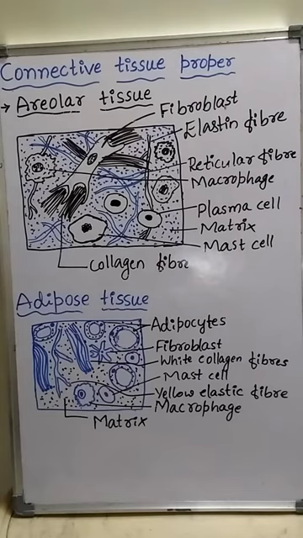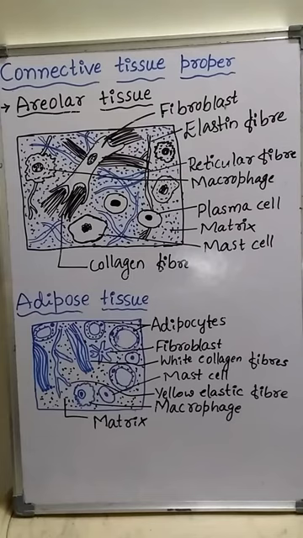Adipose tissue forms shock absorbing cushions around important organs. And it also provides insulation.